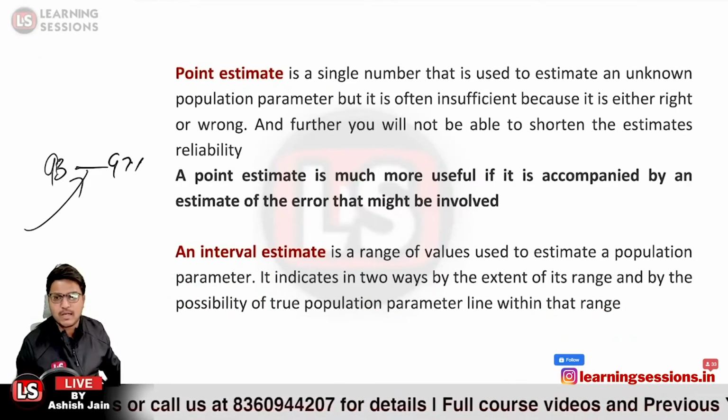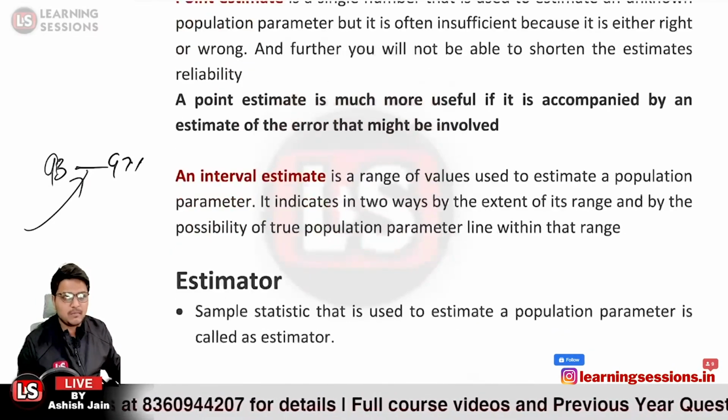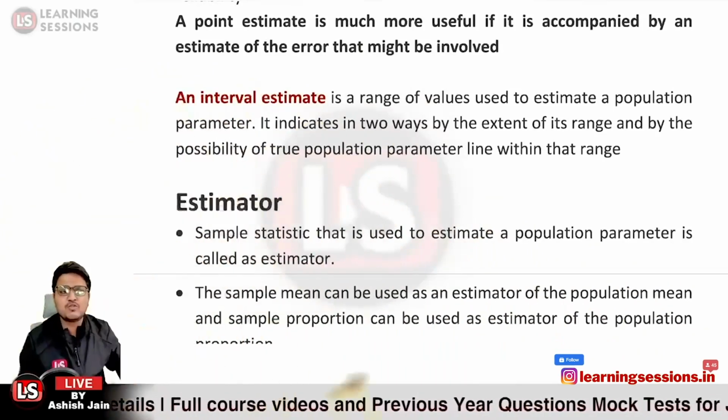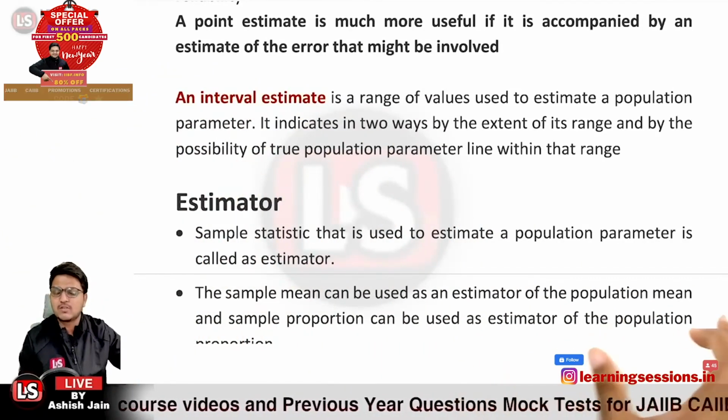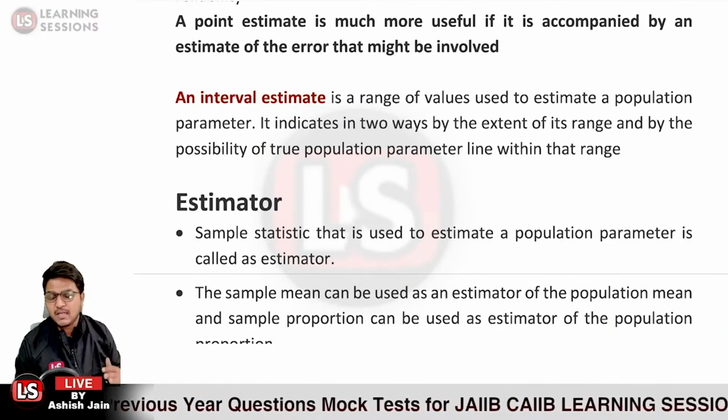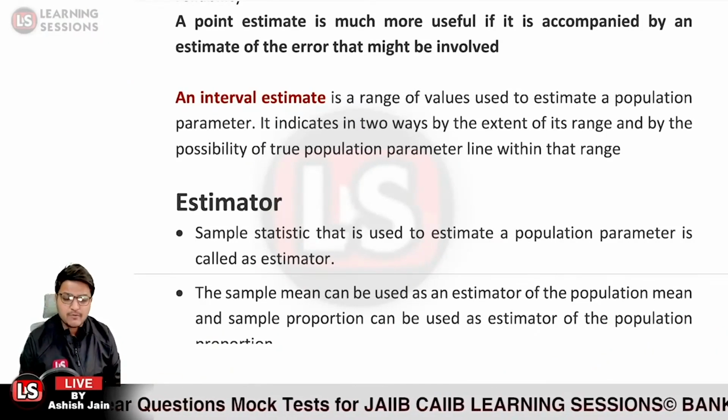Okay, so that is related to what? That is related to the interval estimate. Further, it is related to the estimator. A sample statistic that is used to estimate a population parameter is called what? It is called an estimator. It can be in the form of the mean of the sample, or the standard deviation or standard error of the sample itself.